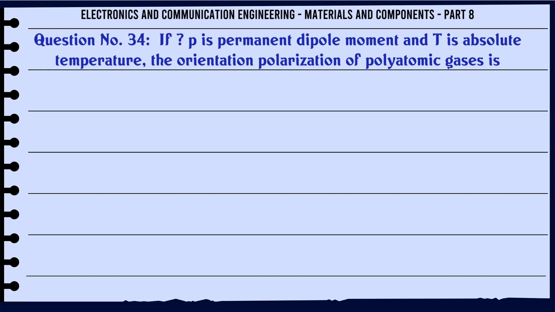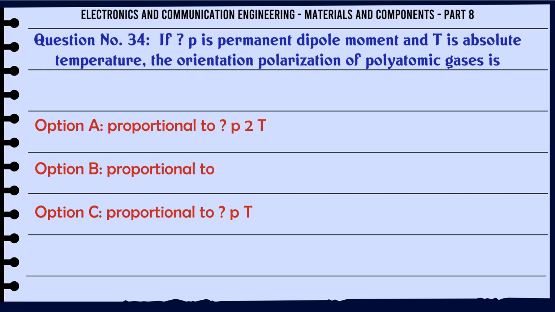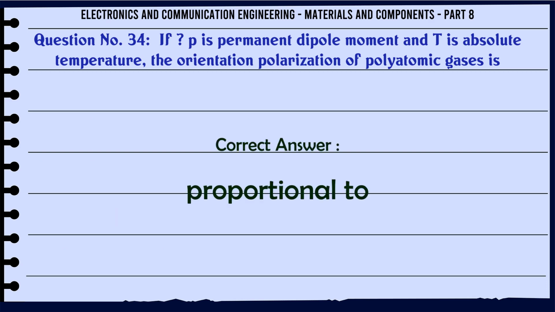If P is permanent dipole moment and T is absolute temperature, the orientation polarization of polyatomic gases is A. Proportional to P to T. B. Proportional to C. Proportional to PT. D. Proportional to. The correct answer is proportional to.